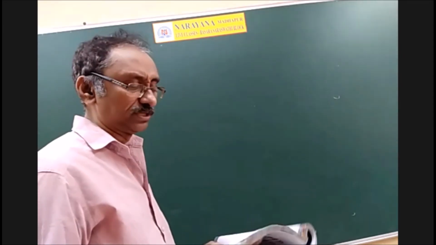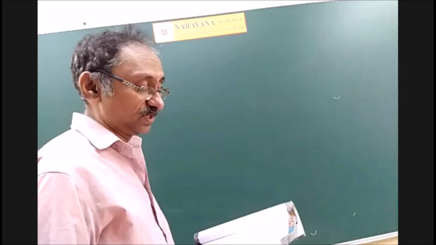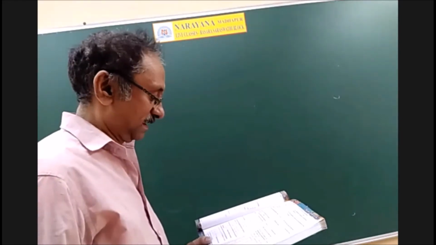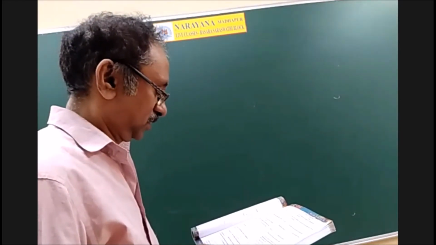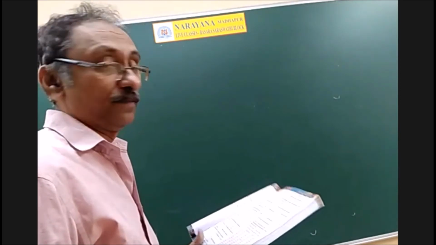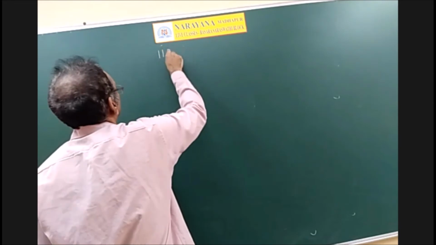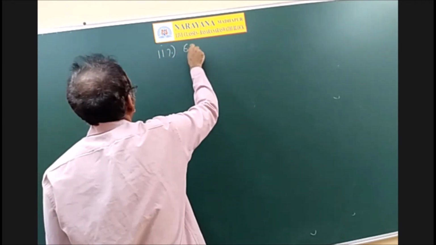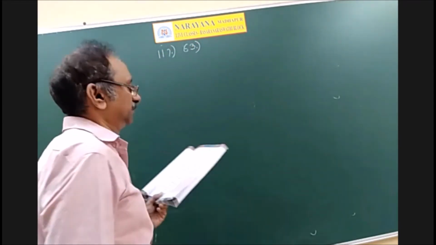See, first we will do some non-homogeneous problems. Here is question number 63, page number 117.